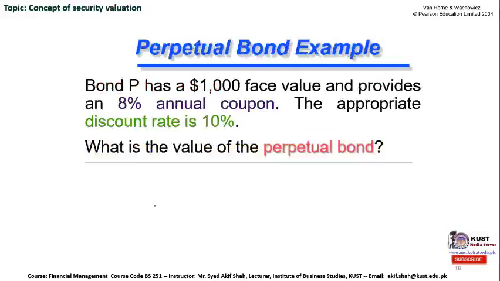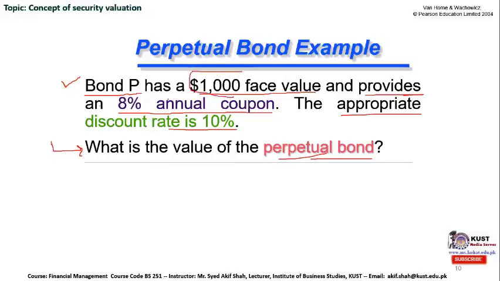What is a perpetual bond example? We have a bond P, named as a perpetual bond, with a 1000 face value, and it provides an 8% annual coupon payment. The appropriate discount rate in this case is 10%, and the question asks you to calculate the value of the perpetual bond. First of all, we have to extract the important data: the face value is $1,000, as mentioned clearly in this question, coupon rate is 8%, discount rate is 10%.